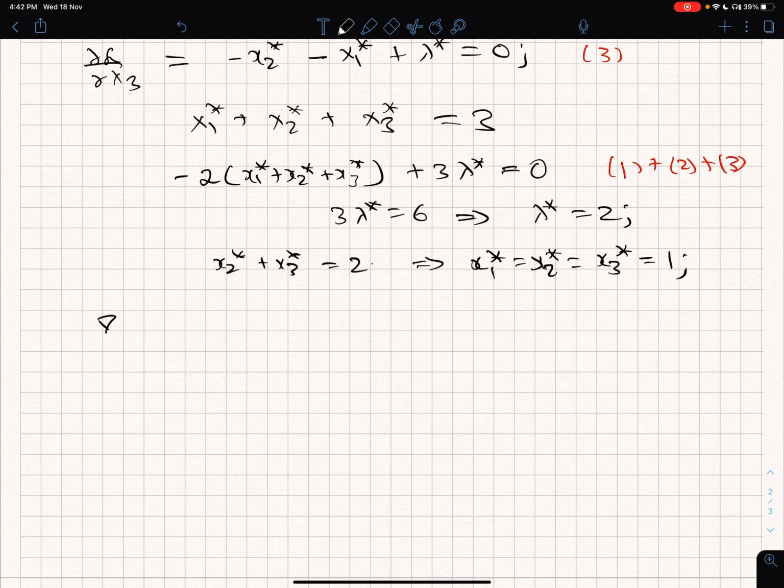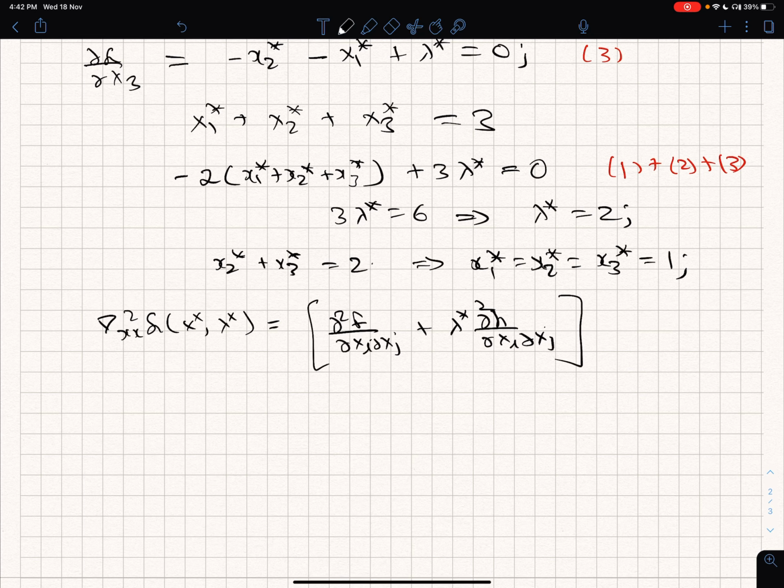So now let's look at the Hessian of the Lagrangian function. This is to say that you are looking at a matrix, and there is only one constraint, and this is to be evaluated at x star.